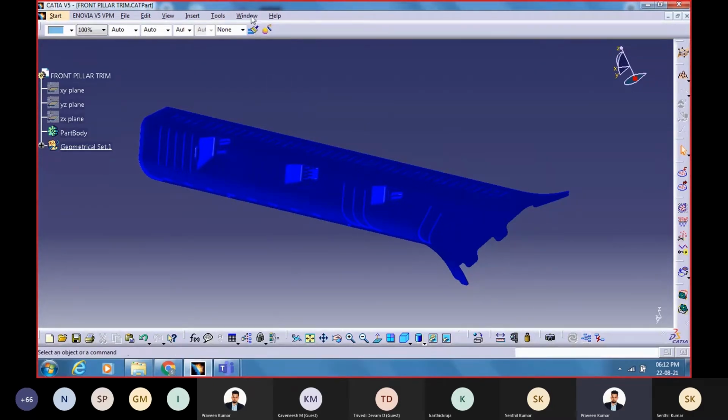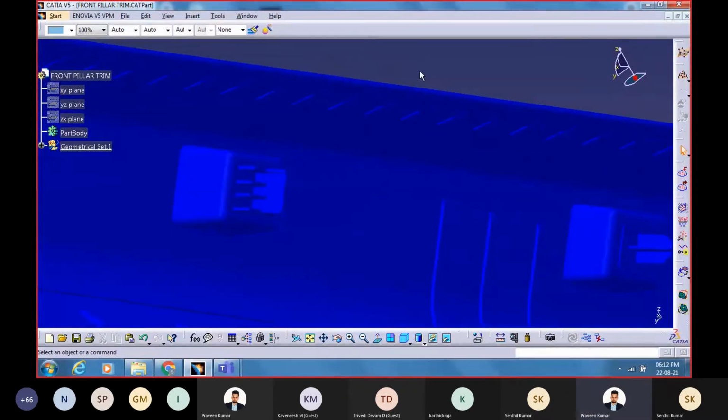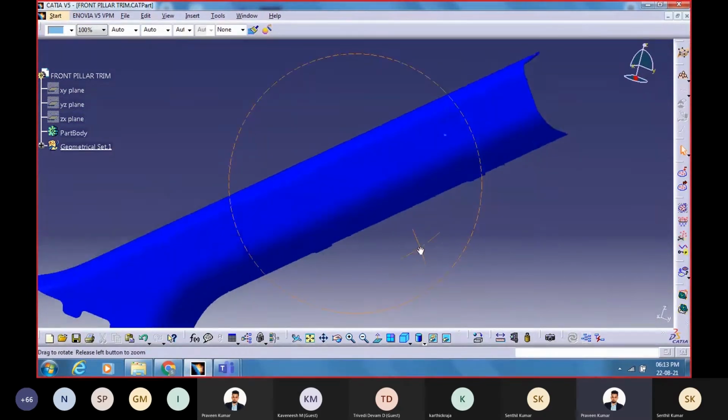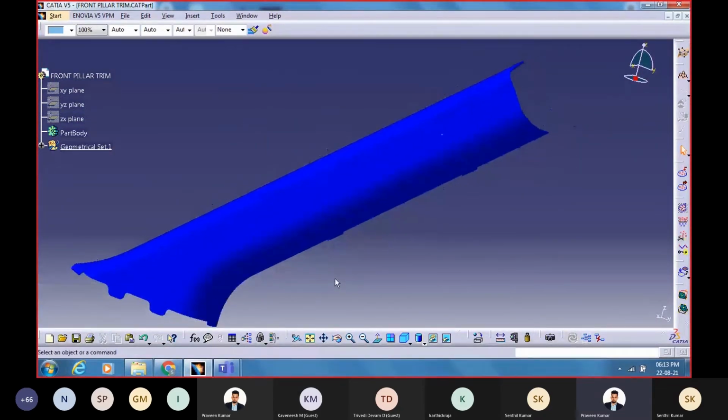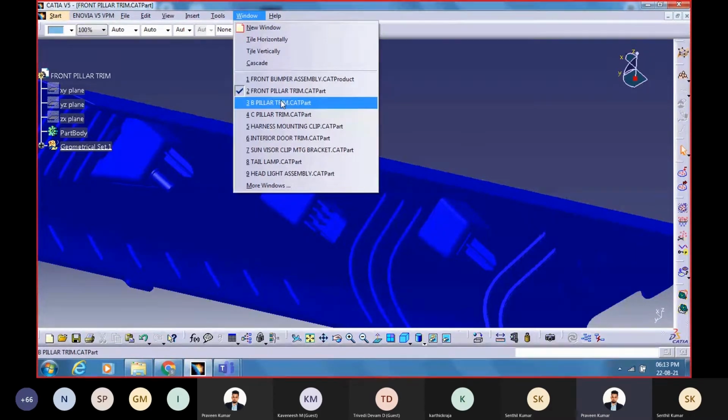Can you please rotate the model? This is Class B, and can you show the Class A surface? So the outer surface is completely plain. This is a Class A surface, and the inner surface where you have the mountings is called Class B. Thank you.